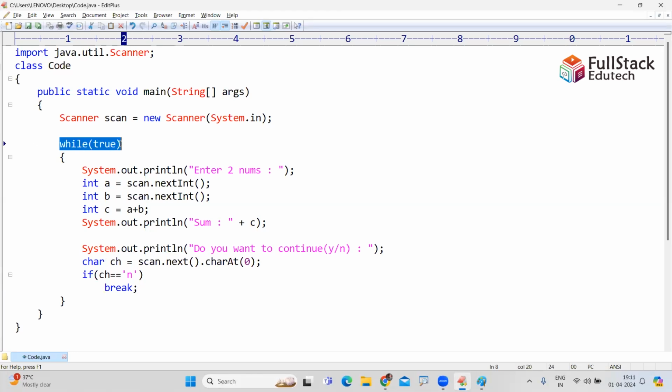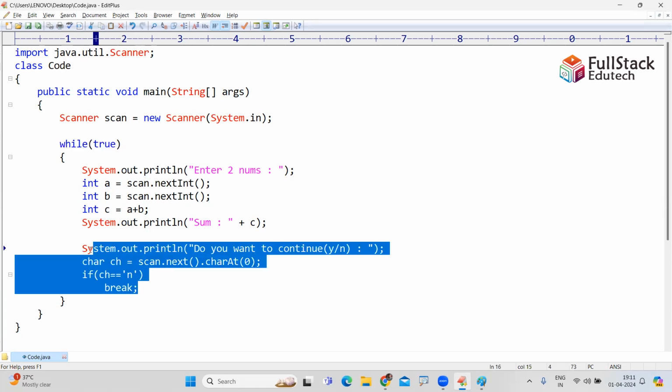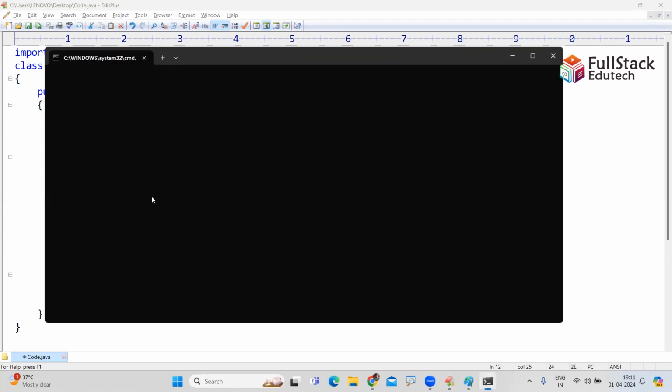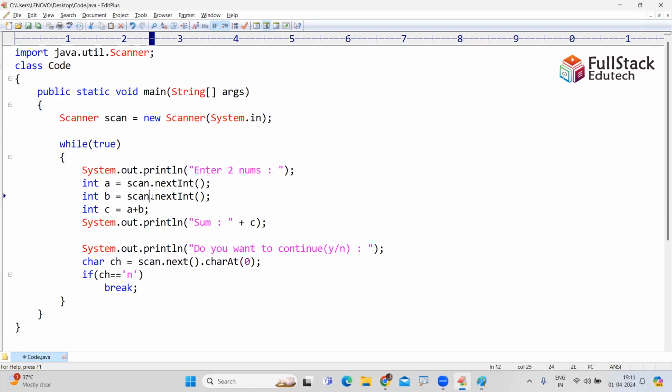Continuously we are executing this loop. Sir, suppose I'm not writing this, the loop will repeat infinite times. There is no stop for this loop. It continuously executes. Look at this. Just compile and run.